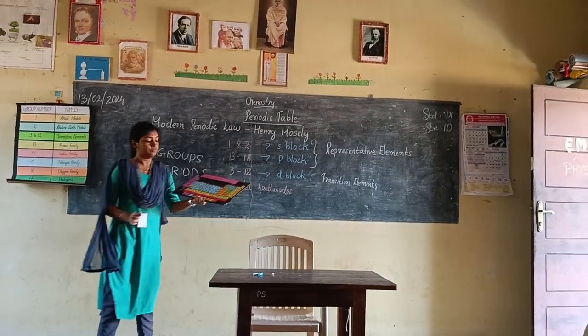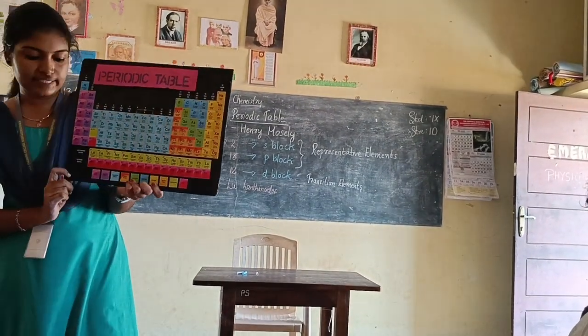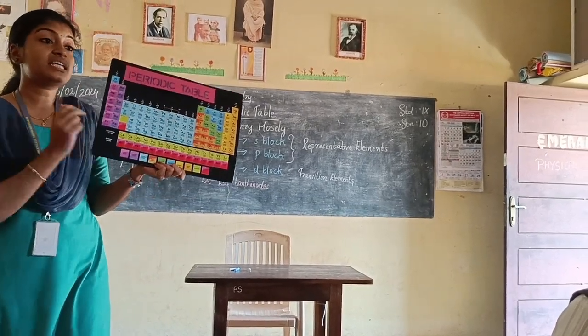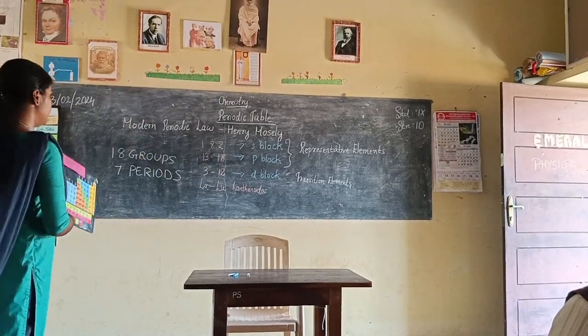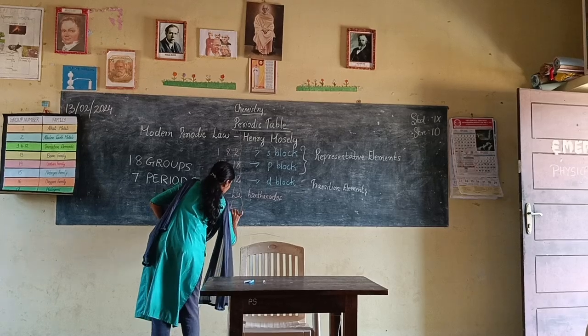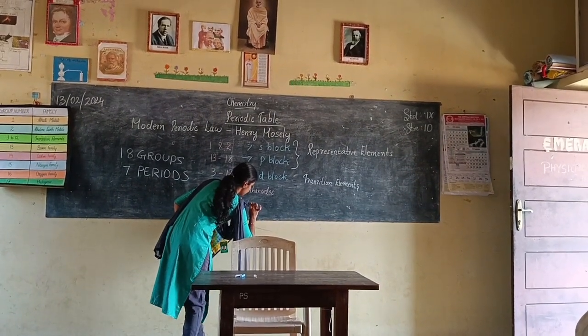And the next layer. What is the starting element? Actinium. From actinium to Lr, that is lawrencium. Actinium to lawrencium, it is called actinides or actinoids. So we can write it there, from actinium to lawrencium.